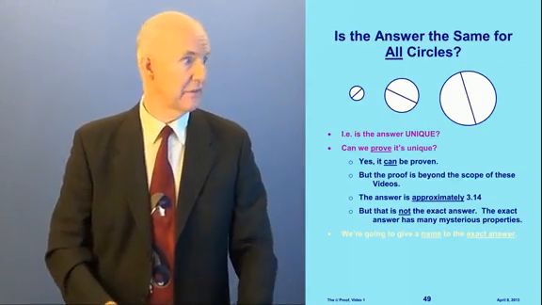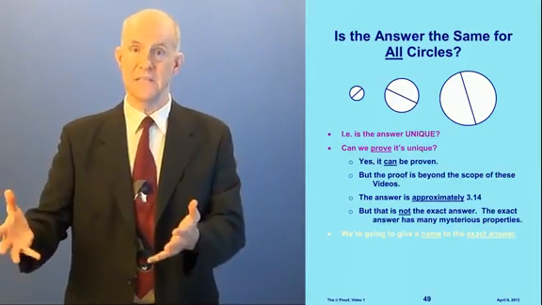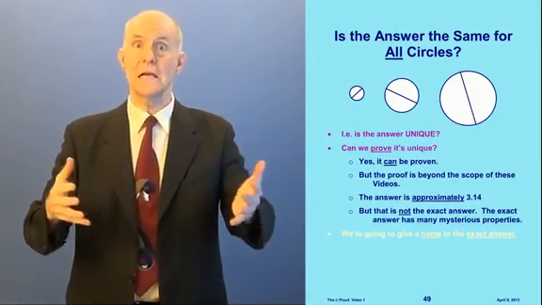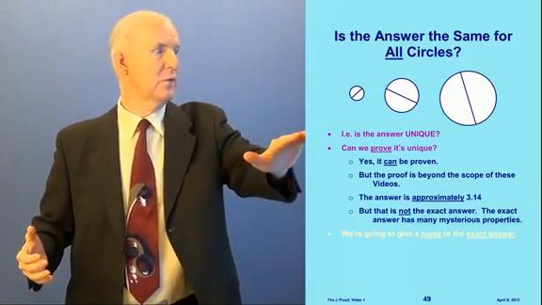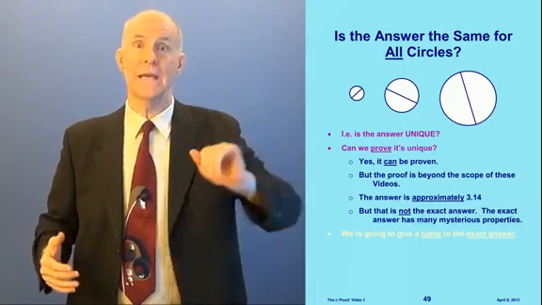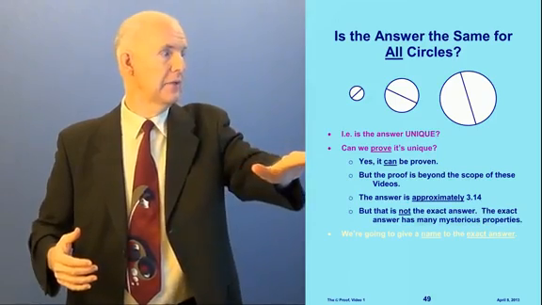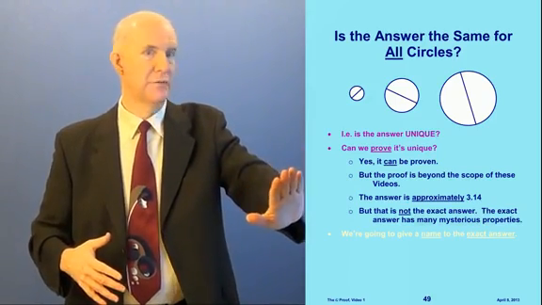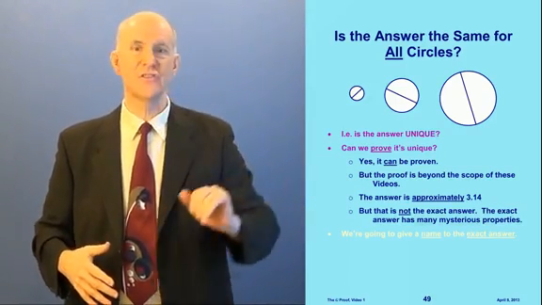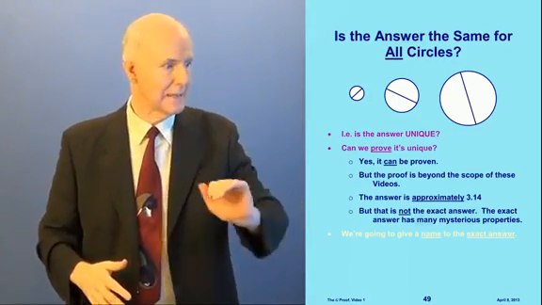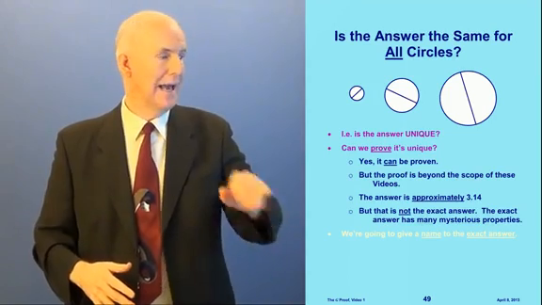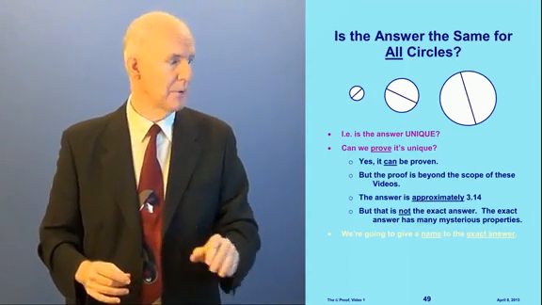What about circles of different sizes? Would the answer be the same on those circles? In other words, is the answer unique for all circles? Well, I think you can see that it is, and in fact, it can be proven that it is. We're not going to do that proof in here. It's beyond the scope of these videos. The answer is approximately 3.14. That's not the exact answer. The exact answer actually has many mysterious properties.